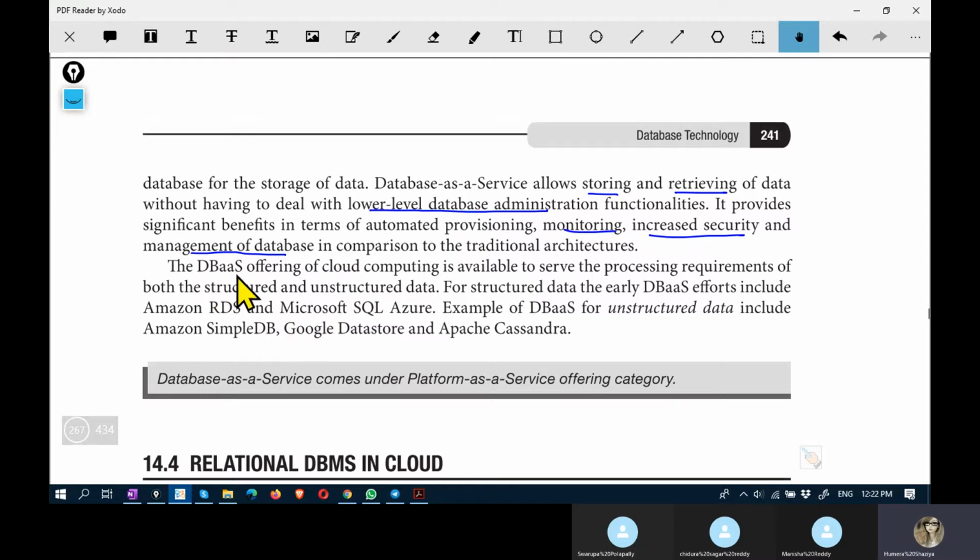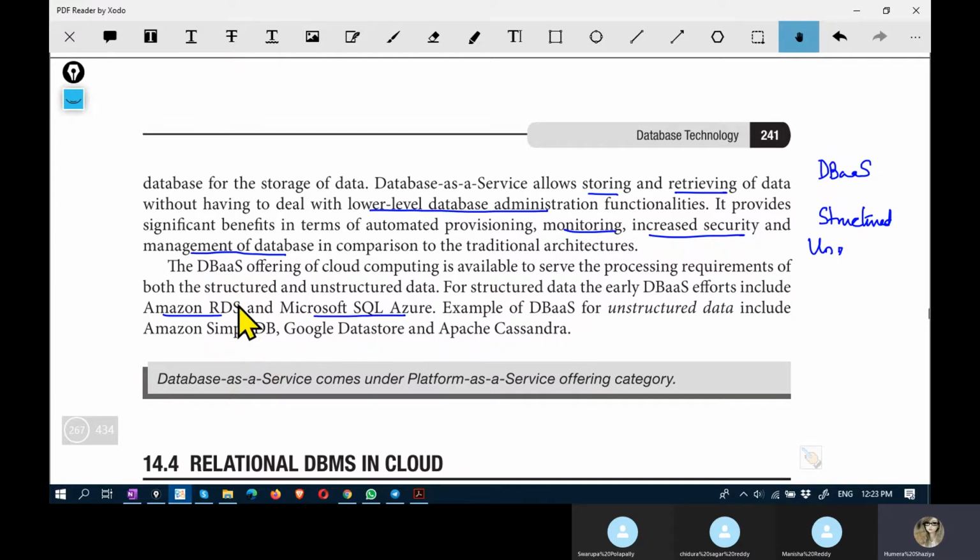And the DBaaS offering of cloud computing supports both structured and unstructured data. You have a database as a service for both structured and unstructured data. Examples include Amazon RDS, Microsoft SQL Azure.